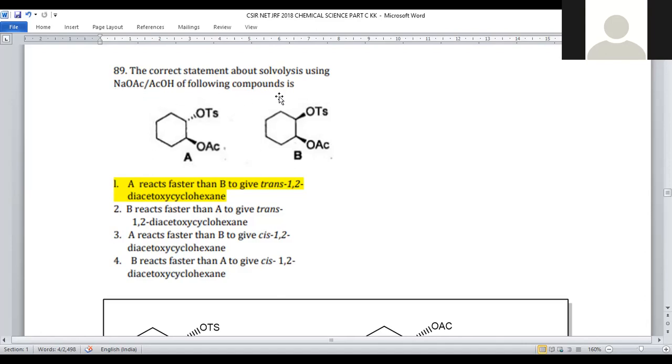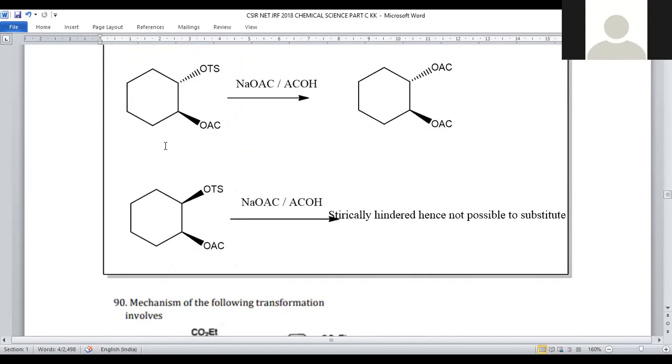We have to predict in which case the reaction will be faster and in which it will be slower. Obviously, when the 2 bulky groups are in a convenient position, one towards the viewer and one away from the viewer, that is the less sterically hindered conformation, so the rate of reaction will be much higher.